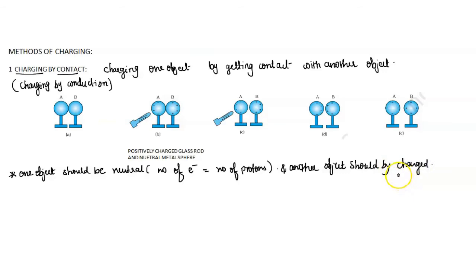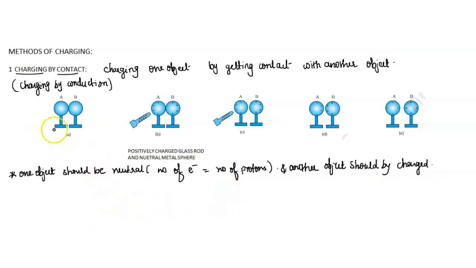In charging by conduction, we need two objects, right? The first object must be neutral and the other object must be charged, either positively or negatively charged, it doesn't matter, okay? One object should be neutral. So when an uncharged object is brought in contact with the charged object, the uncharged object gets charged. This process is known as charging by conduction or charging by contact.